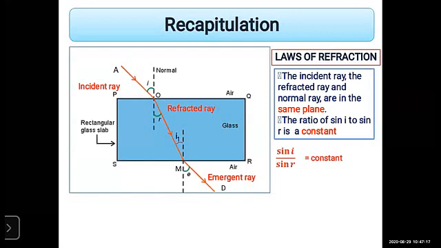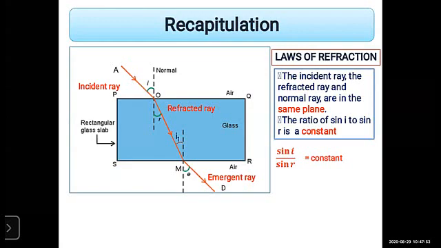That angle is called the angle of incidence and it is denoted by I. When the angle is formed between the normal and the refracted ray, that angle is called the angle of refraction and it is denoted by R. The third one is the angle formed between the emergent ray and the normal, that is the angle of emergence.